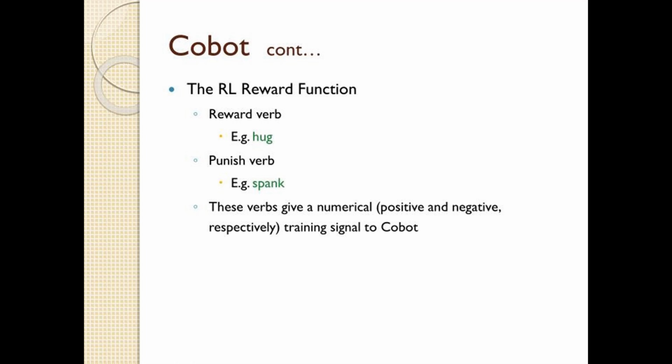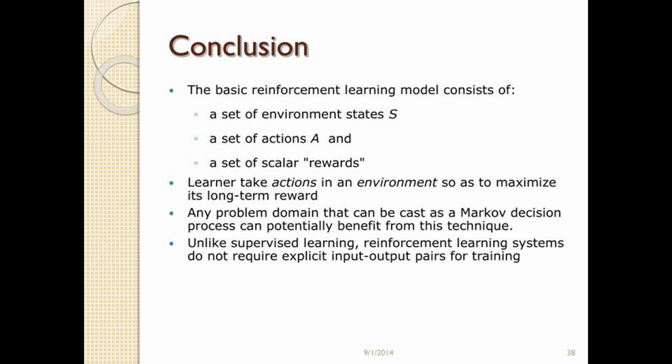The basic reinforcement learning model consists of a set of environment states S, a set of actions A, and a set of scalar rewards. The learner takes actions in an environment so as to maximize its long-term reward. Any problem domain that can be cast as a Markov decision process can potentially benefit from this technique. Unlike supervised learning, reinforcement learning systems do not require explicit input-output pairs for training.